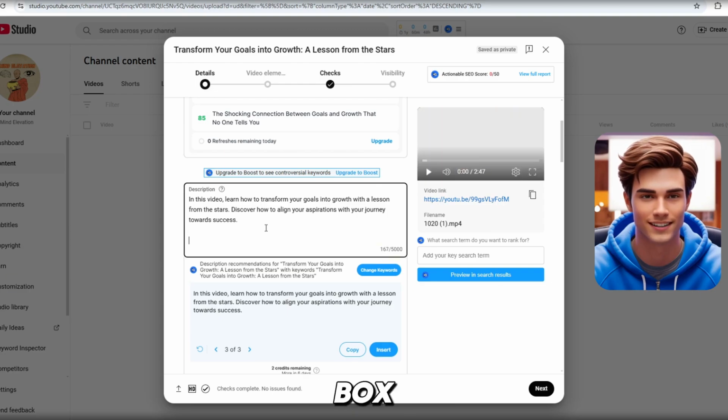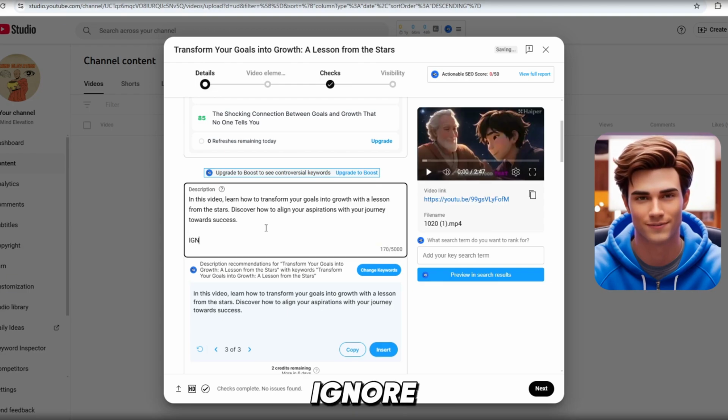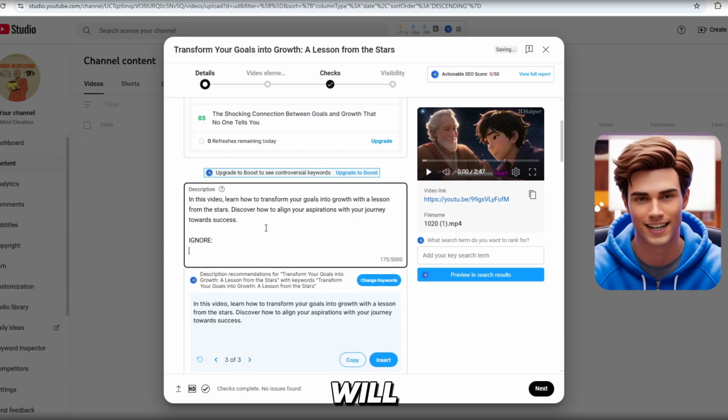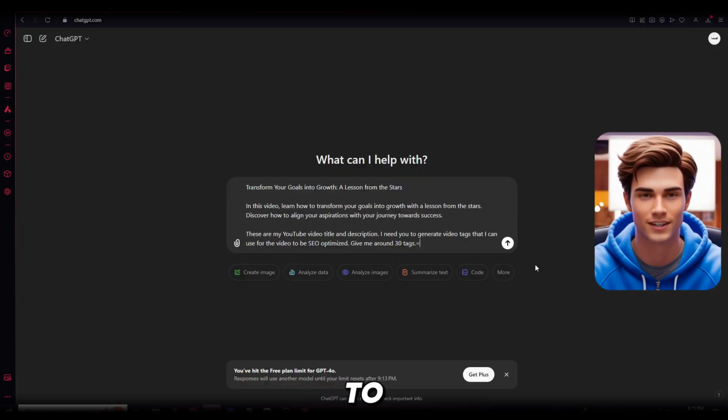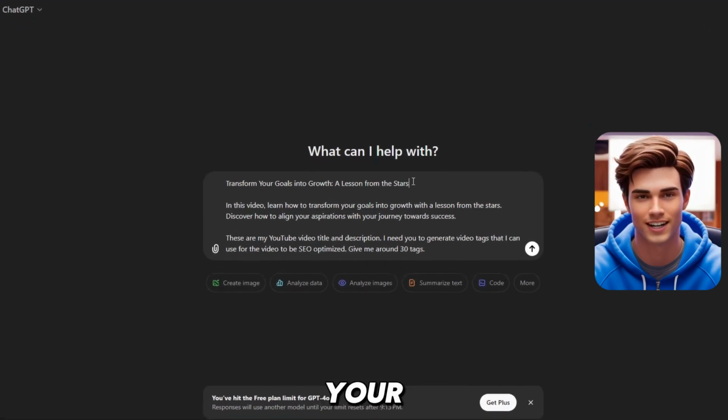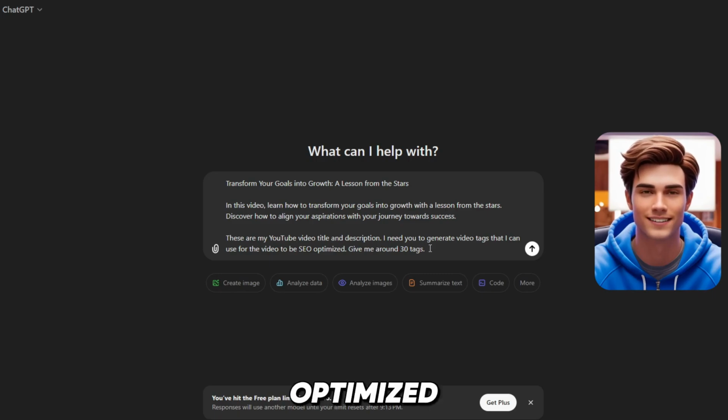To further optimize our SEO, I'll share a powerful trick. In the description box, create a section titled Ignore. In this section, we'll add tags that will help push our video deeper into the YouTube algorithm. To create the video tags, we will use ChatGPT. First, enter your video title. Then, input your video description. Finally, use the prompt below to generate 30 SEO optimized tags.